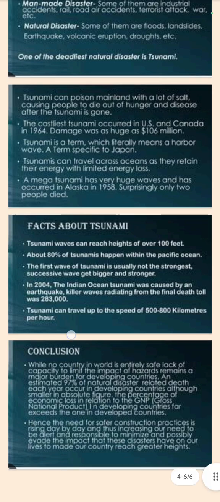In 2004, the Indian Ocean tsunami was caused by an earthquake. Killer waves radiating from it, the final death toll was 283,000. Tsunami can travel at speeds of 500 to 800 kilometers per hour.